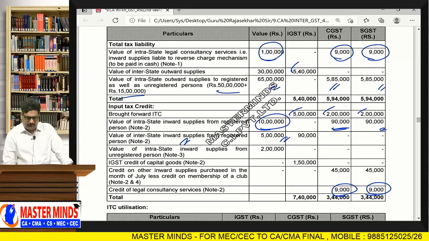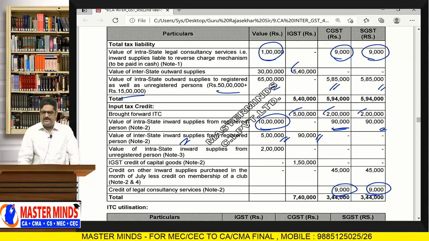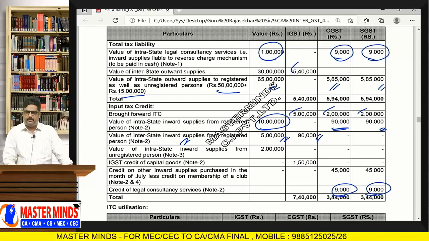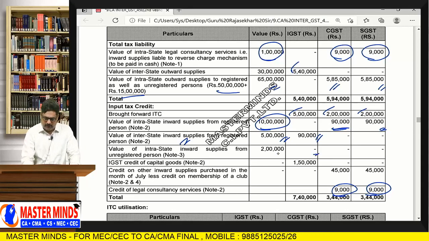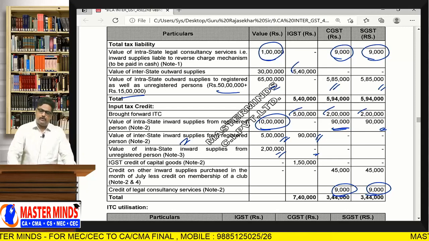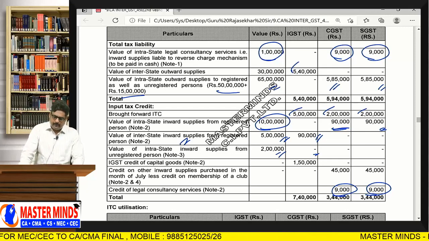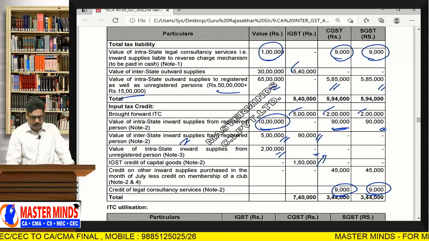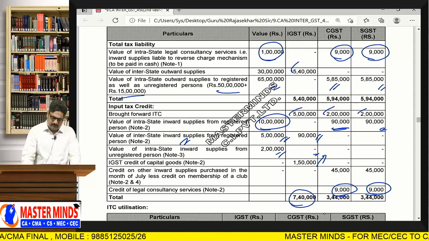On that, 18% means 90,000 is IGST ITC. Whereas if you have inward supplies from unregistered persons, you cannot claim the ITC. That's why there is no ITC allowed on these 2 lakhs. Okay, ma'am. And IGST on capital goods is also allowed. So this is the total ITC that is available.